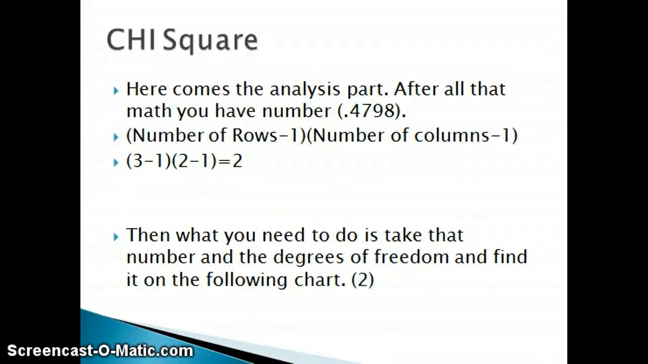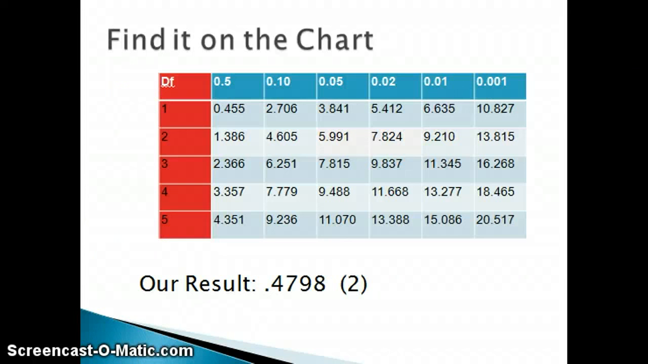In this case, it's 3 minus 1 times 2 minus 1, which is 2. Then what you need to do is take that number, 0.4798, and the degrees of freedom, 2, and find it on the following chart. The first thing that needs to be done is looking at 2 degrees of freedom, which is what we found out that our degrees of freedom were for this problem.